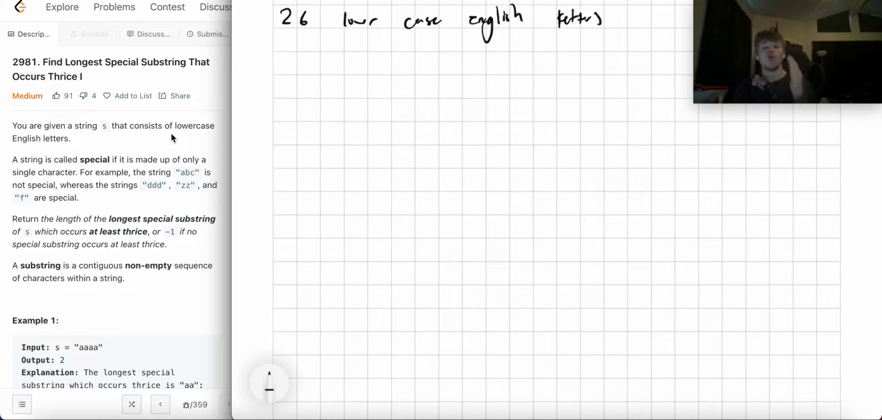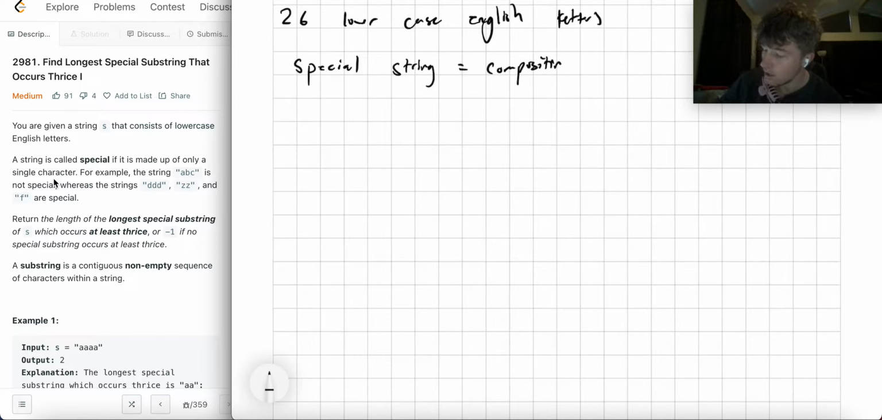Because I'll know that whatever input I see, whatever character I see in this string, it's always going to only be one of those 26 letters, A through Z. Okay, a string is called special if it's made up of only a single character. Special string equals composition of single character.